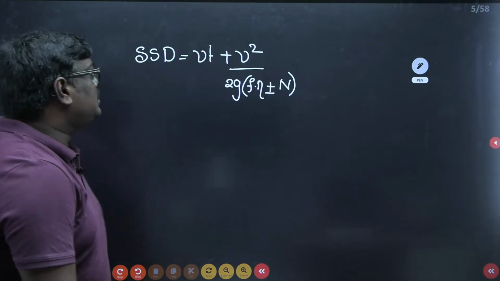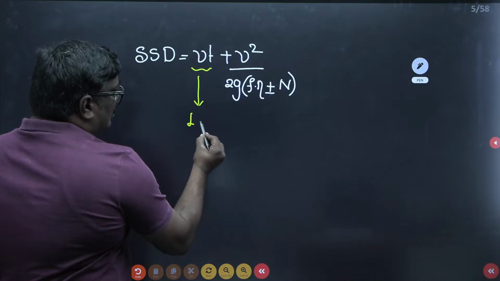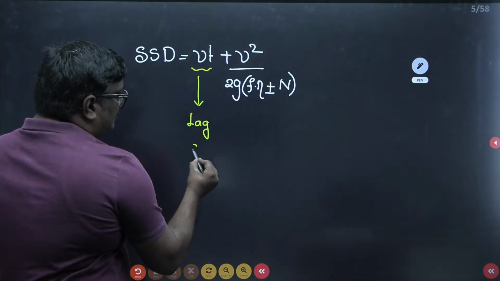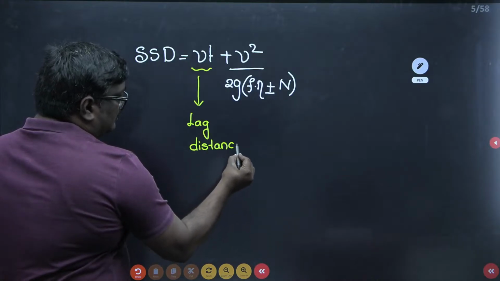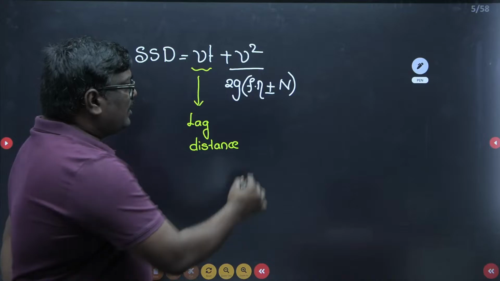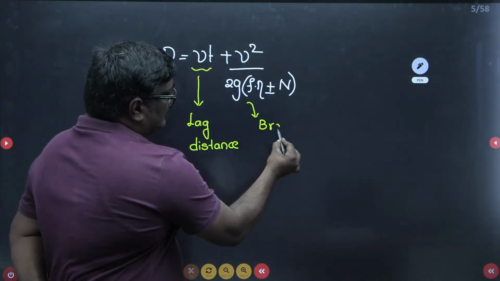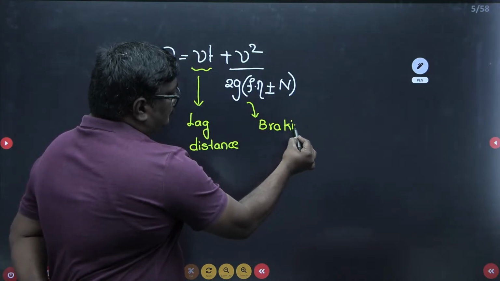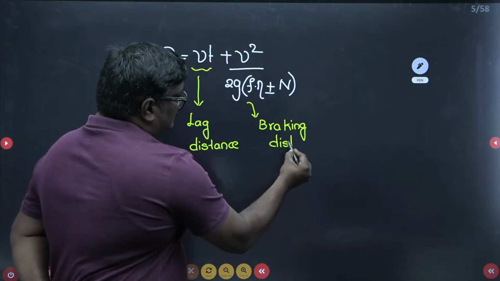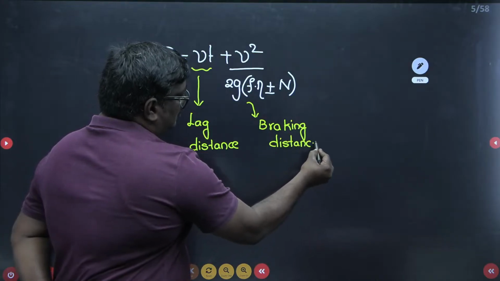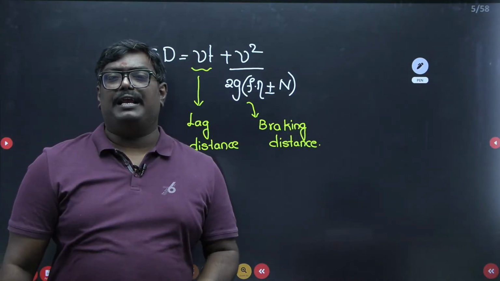The distance travelled during the reaction time, this we call lag distance. And the other part we call braking distance. One we say as lag distance and the other one we say as braking distance.